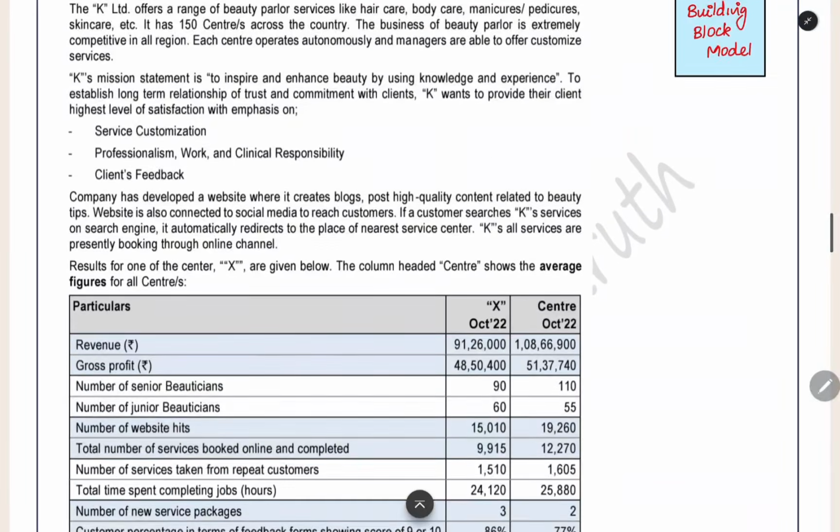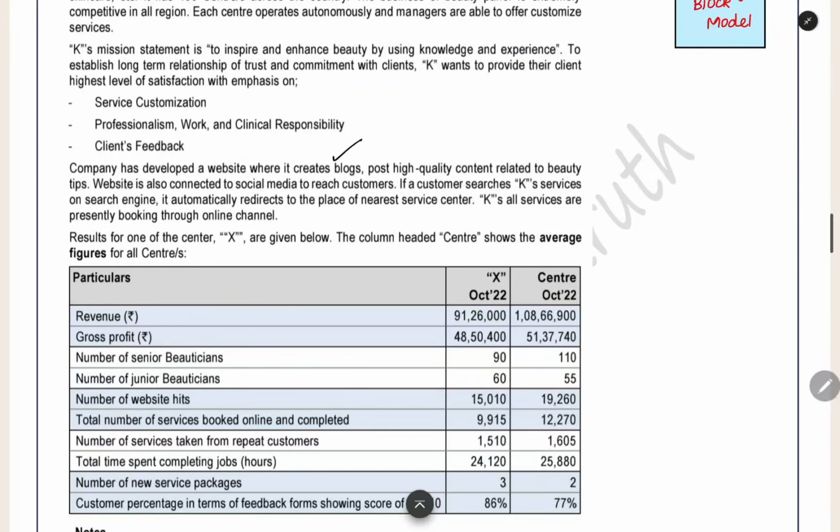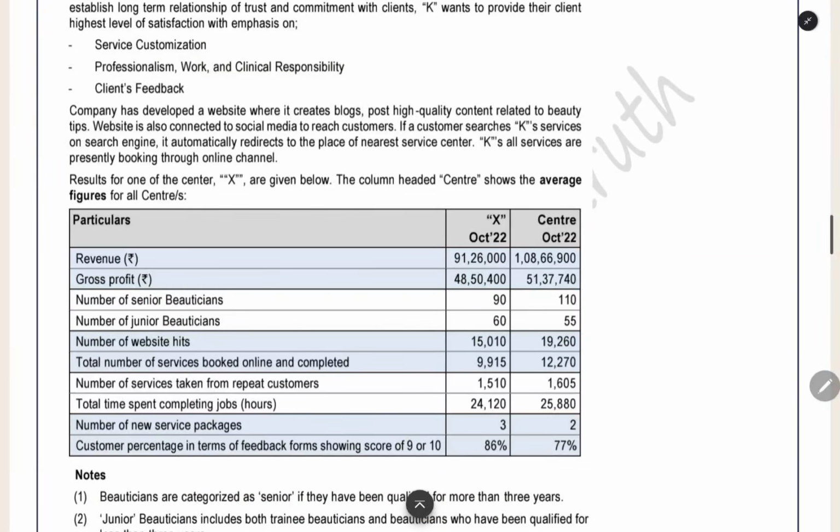Now they have developed a website, like a blog website. In that, if a customer is searching in Google for the company's beauty parlor, it will redirect to the nearest service center. It will show the nearest center where the company is having. And the booking for all the services for this company is happening through online only.